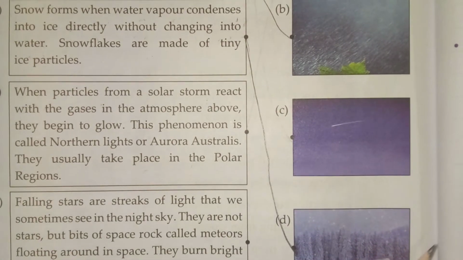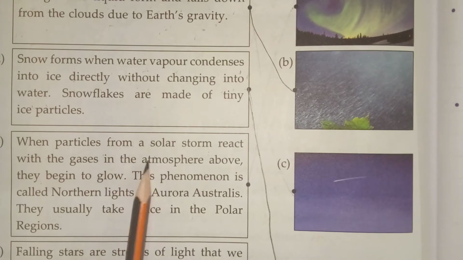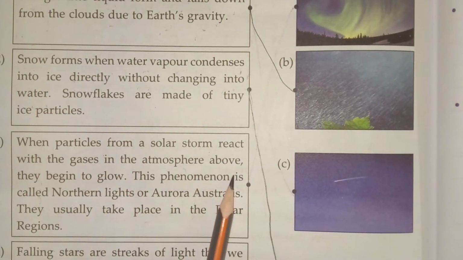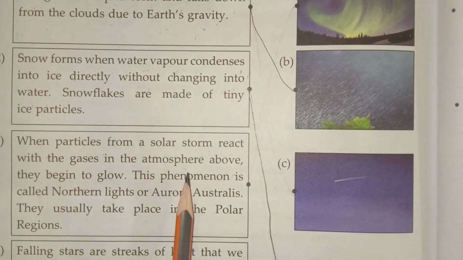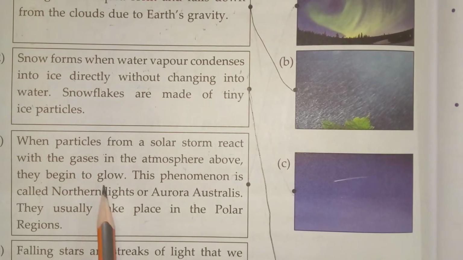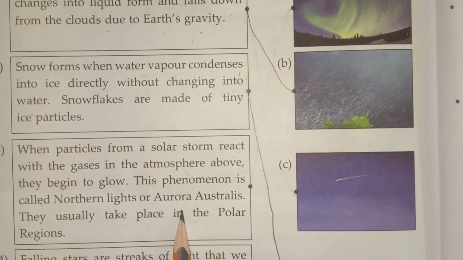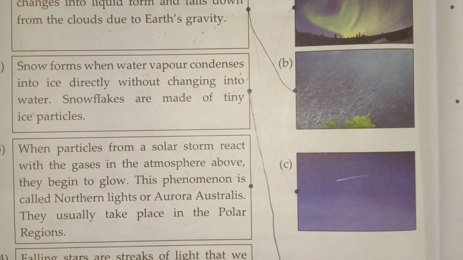Next, when particles from solar storms react with the gases in the atmosphere above, they begin to glow. This phenomenon is called the northern lights, or aurora australis. They usually take place in the polar regions.